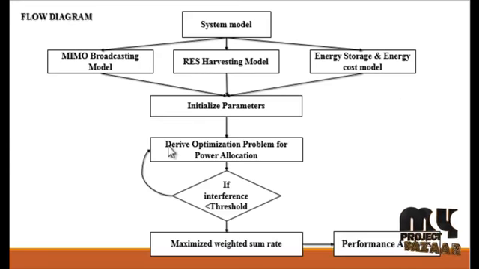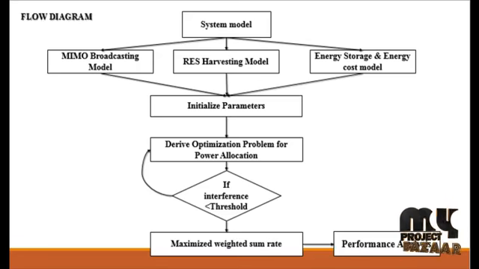Then we derive the optimization problem for power allocation. This optimization problem of power allocation is derived in the equation. That is, we optimize the allocation of resources for the smart grid powered MIMO base stations, specifically through finding the optimal covariance matrix, transmit power, and battery charging energy. The base station wishes to maximize the total throughput of the downlink transmission, subject to a given budget of transmission costs, so the achieved transmission rate for all the users is considered.